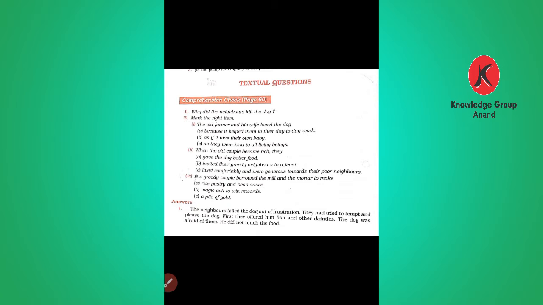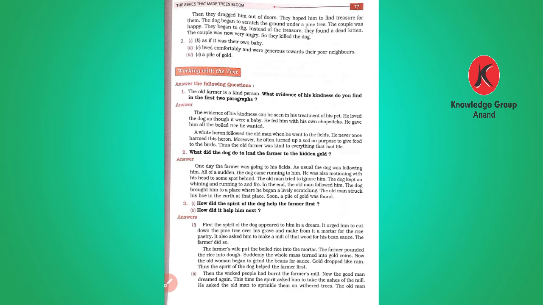Actually, we learned in the lesson that the dog was afraid of these cruel old people. So whatever they were offering, he did not want to eat. Then they dragged him out of doors. They hoped he would find treasure for them. The dog began to scratch the ground under a pine tree. The couple was happy. They began to dig, but instead of treasure they found a dead kitten. The couple was now very angry, so they killed the dog.